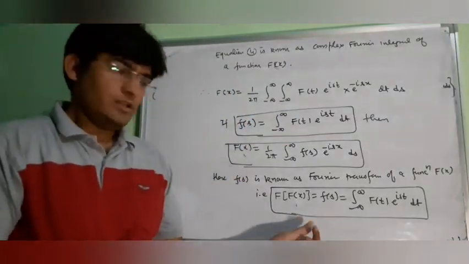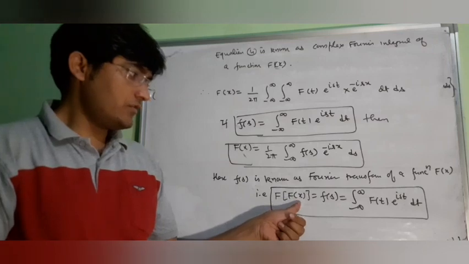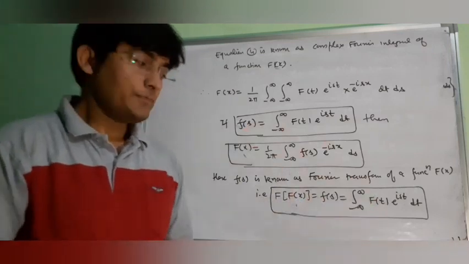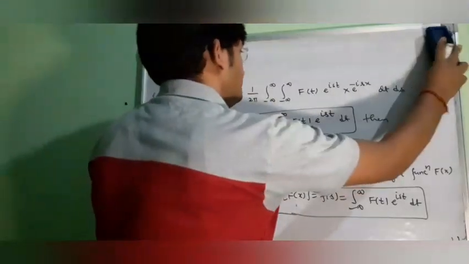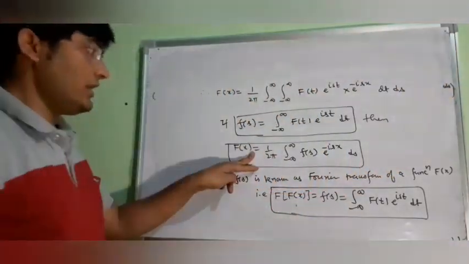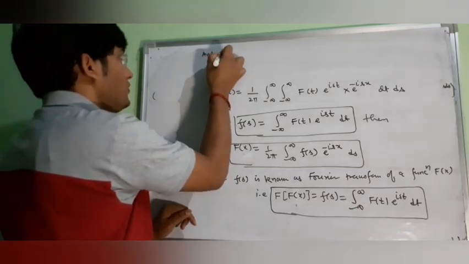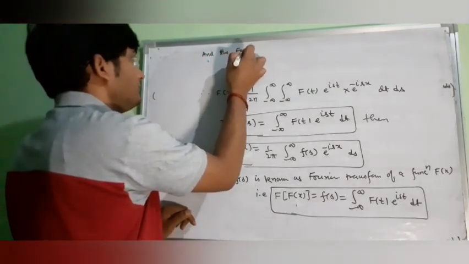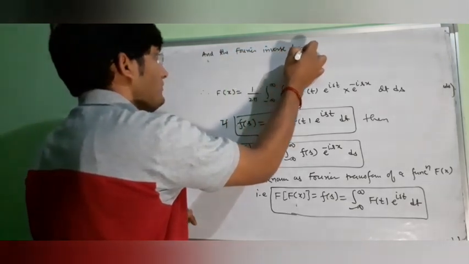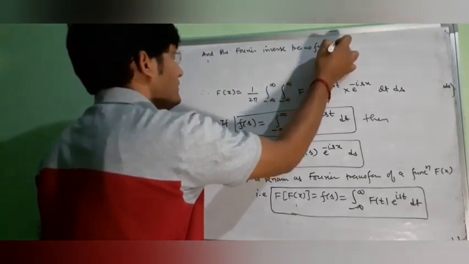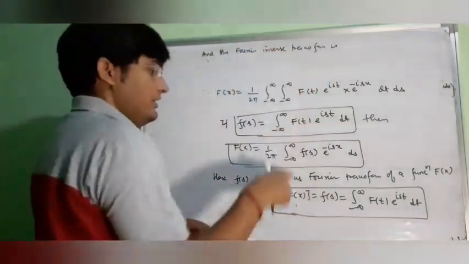So it is very easy, and the Fourier transformation of a function fx is equal to this integral. This capital Fx is known as the Fourier inverse transform. Here you can see that our Fourier inverse transform will be capital Fx.